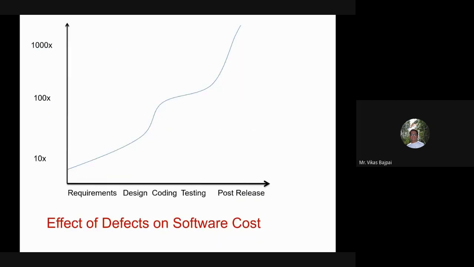Now, this is the effect of defects on the software costs. If I observe a defect at the time of requirements, I'll be paying 10 times the cost, right? If I'm going ahead with post release, it would be 1,000 times. Just imagine if I've released the product and post release I'm observing some issues with the application. In that case, the overall cost goes to this, and that would be from my pocket.